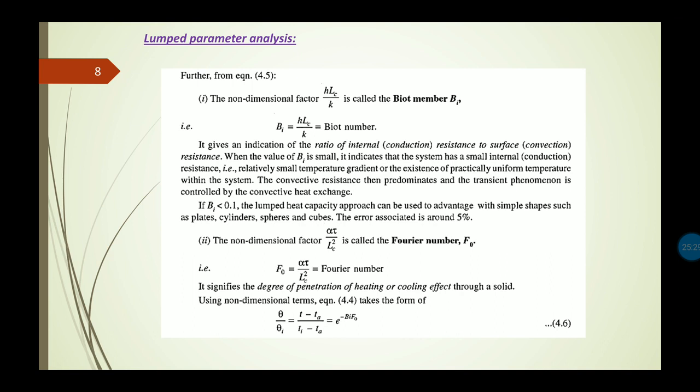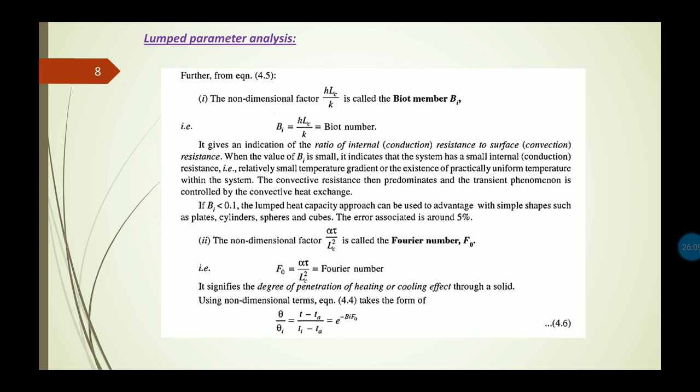And the convective resistance, in that case, predominates and the transient phenomenon is controlled by the convective heat exchange. Now, when the Biot number value is less than 0.1, in that case, the lumped heat capacity approach can be used to advantage with simple shapes such as plates, cylinders, spheres, and cubes. The error associated is around 5%. So this value we need to remember to solve the numericals for the geometrical shapes. We need to calculate the Biot number first, to check if it is less than 0.1.